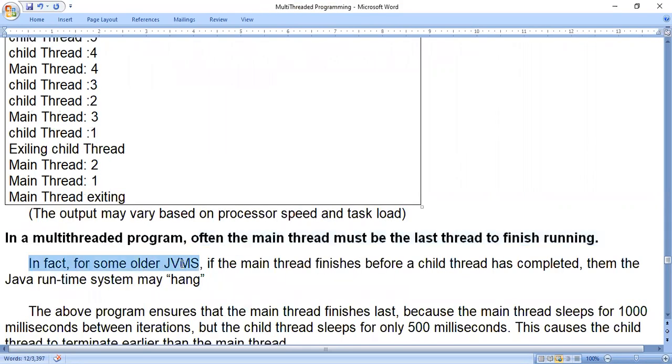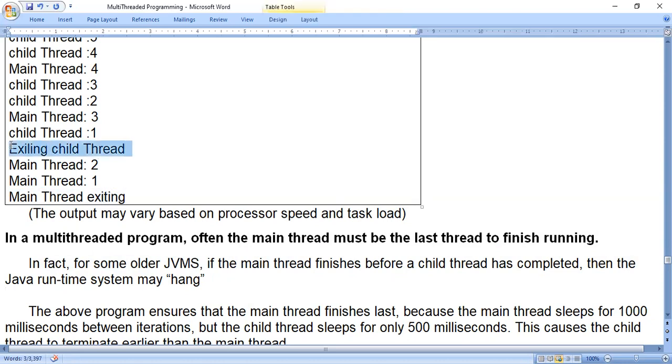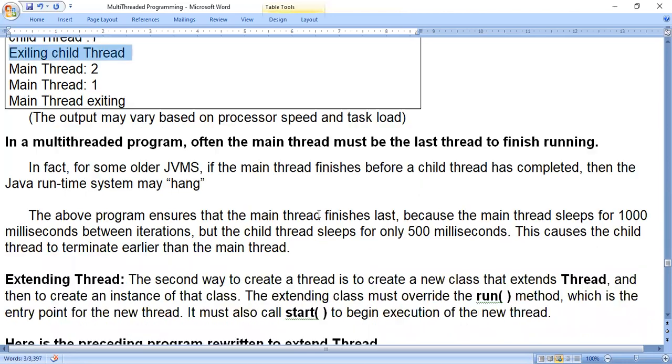But in fact, for some older JVMs, that means older versions of Java virtual machine software, if the main thread finishes before a child thread has completed, then the Java runtime system may hang. Okay, so it depends on the JVM. In some older JVMs, the main thread should complete last. So the child thread should complete first. Okay, this is the way it executes.